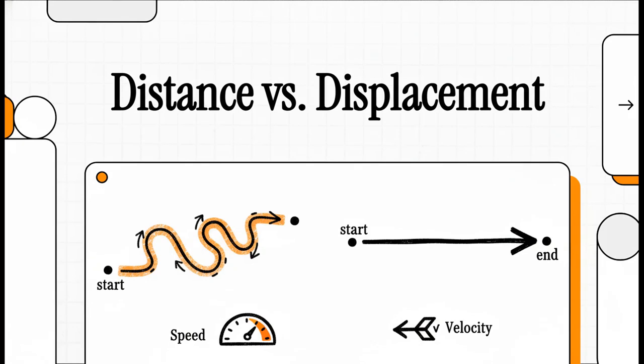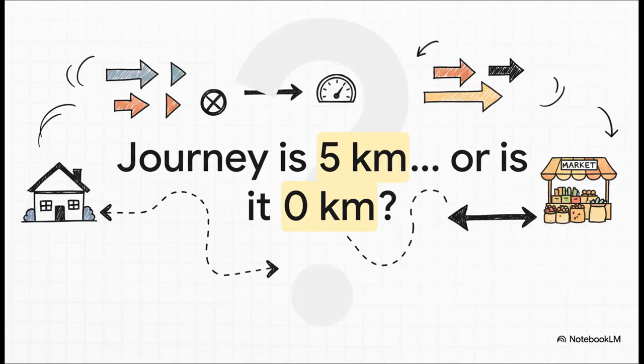Have you ever thought about this? How you can travel for miles, be completely exhausted, but in the world of physics, you might not have gone anywhere at all? It sounds like some kind of riddle, right? Well, it's actually a super fundamental concept, and today we're going to unravel it by getting crystal clear on distance, displacement, speed, and velocity.